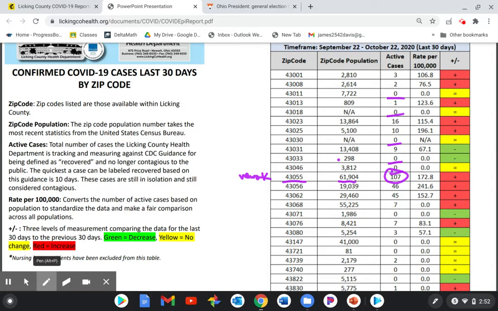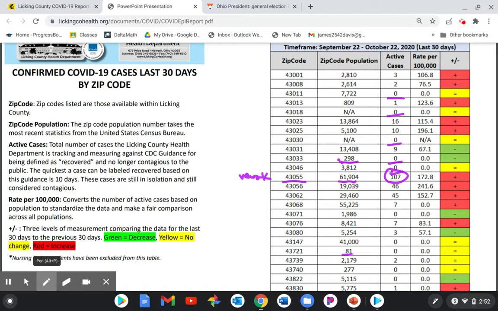As opposed to one of the really low ones here. This one is 298 people. So I'm not sure what zip code that is. This one's got 81 in the whole zip code. So you can definitely see there's a wide variety in here.